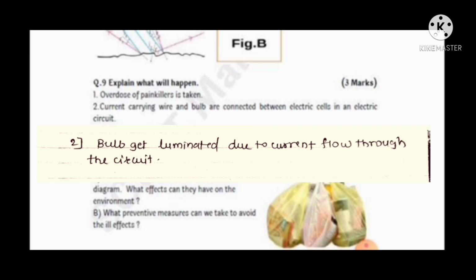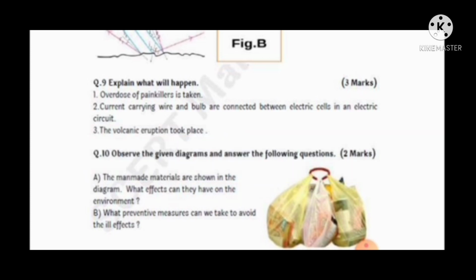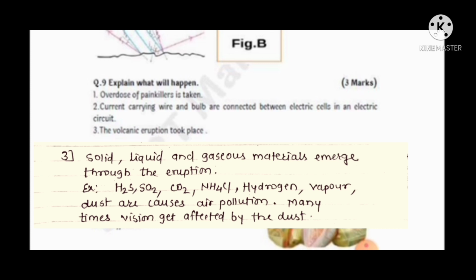Then question number 3, the volcanic eruption took place. So answer is solid, liquid and gaseous materials emerge through the eruption. Example, hydrogen sulfide, sulfur dioxide, carbon dioxide, ammonium chloride, hydrogen vapor, dust are causes of air pollution. Many times vision gets affected by the dust.